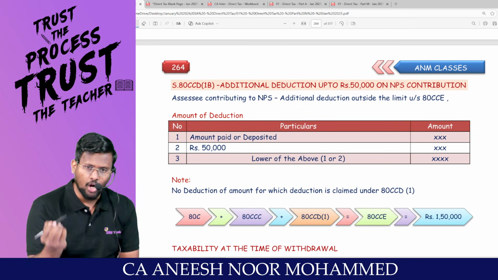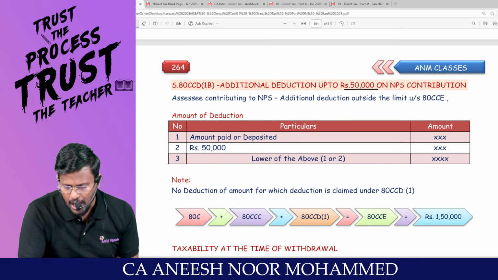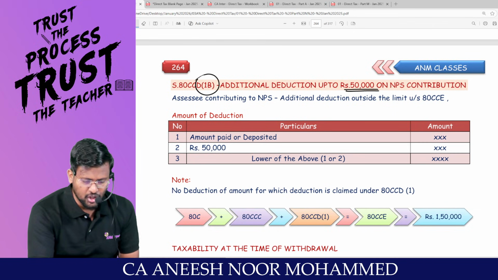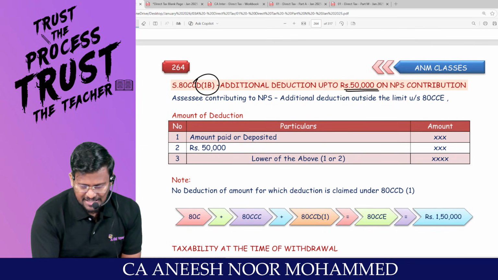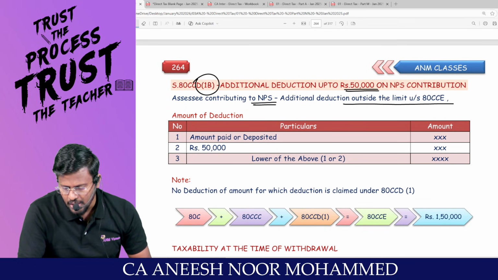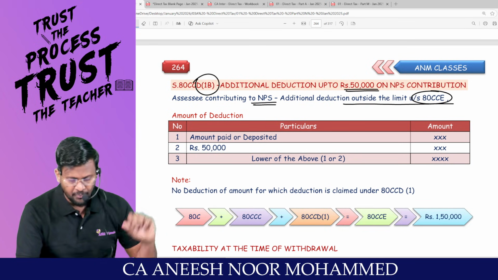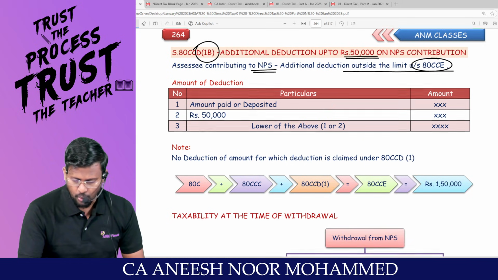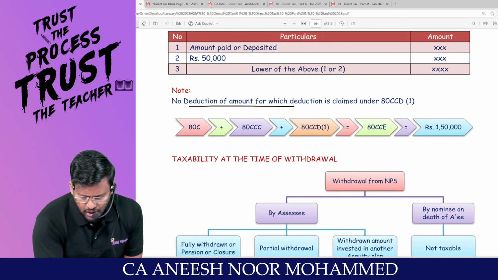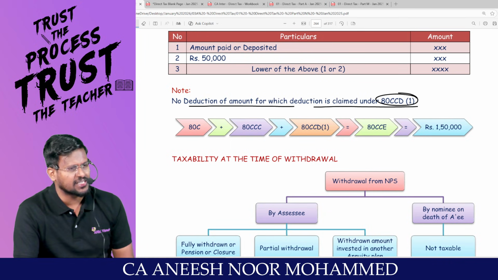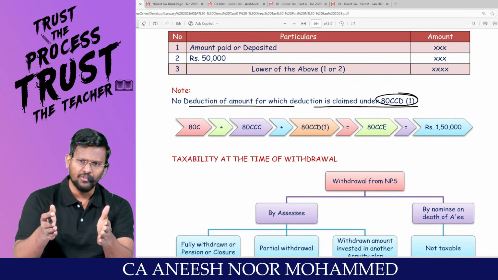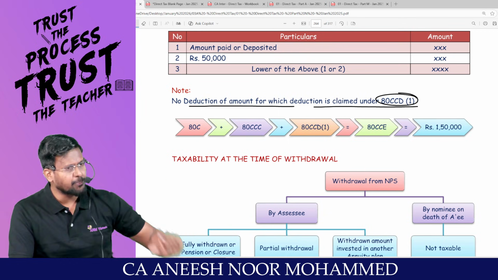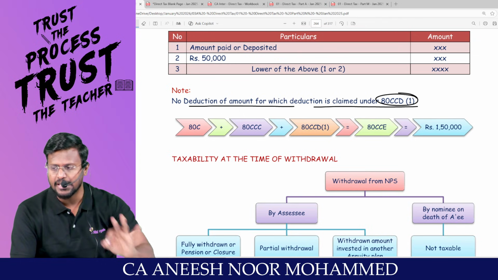Sir, but if you are contributing more than 10%, up to an amount of 50,000, whose contribution? Employee's contribution. He can claim it as deduction under 80CCD subsection 1B. So the assessee contributing to a notified pension scheme gets additional deduction outside the limit of 80CCE. Amount paid or deposited or the statutory limit of 50,000, whichever is lower, less the amount for which deduction is claimed under 80CCD subsection 1. That means up to 10% of the salary you'll be claiming deduction under 80CCD subsection 1. Over and above 10% of the salary, up to 50,000 rupees, you'll be claiming under 80CCD subsection 1B.